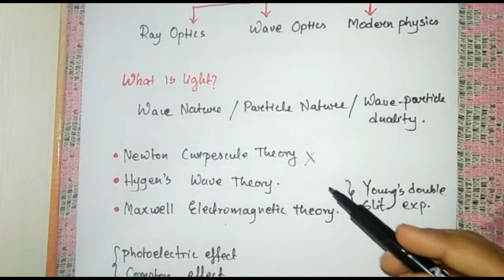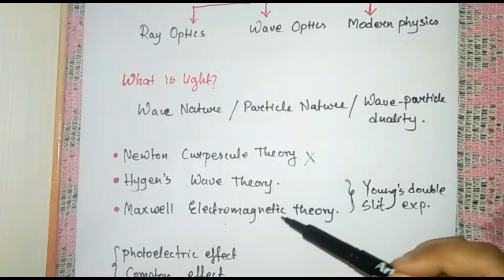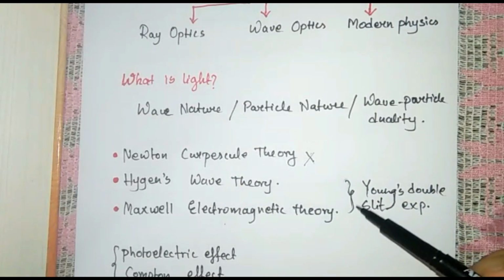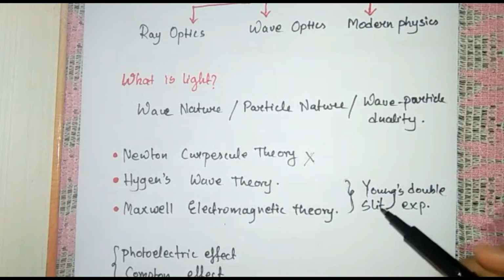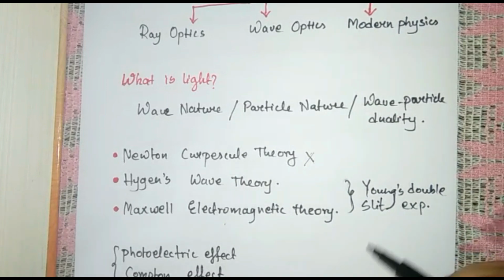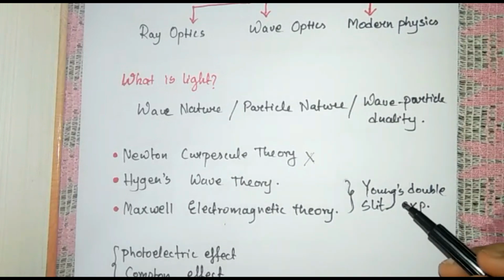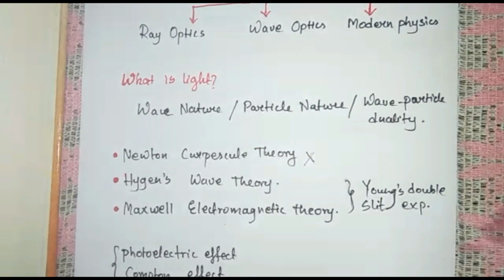Now when I am telling you that these theories considered light as a wave, we all know that a wave has some characters like diffraction, interference, polarization, etc. All these things, that is diffraction, interference, polarization, were proved by light.